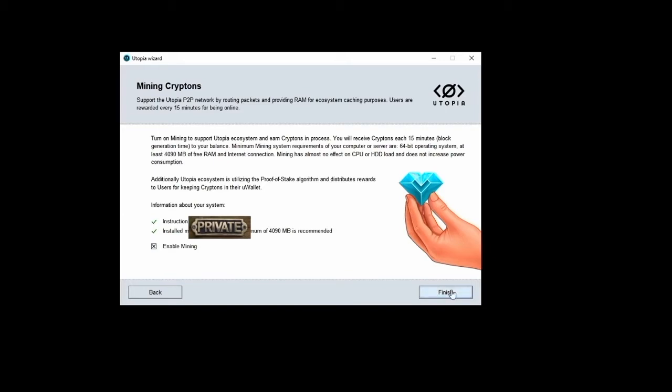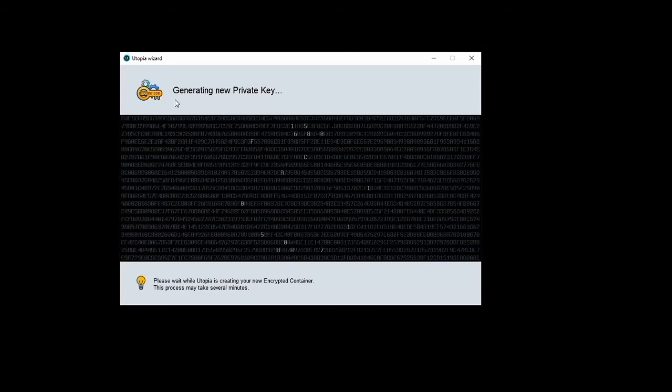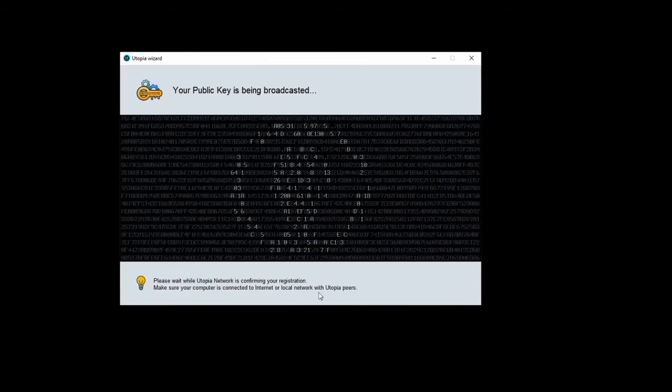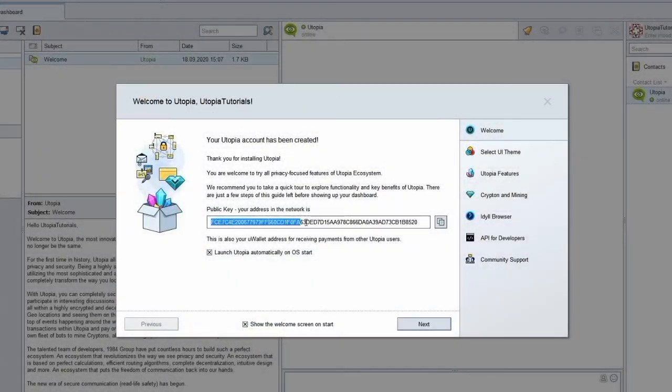Clicking to finish here will begin the process of new account creation on the peer-to-peer network of Utopia itself. The software will first create your new encrypted container and associate it with a randomly generated private key. After this, the associated public key of your new account will be announced to the network. Congratulations! At this point, your Utopia account has been created. Displayed here is your public key, which also serves as the Krypton payment address associated with your account. A brief tour of Utopia functions and benefits is now available.